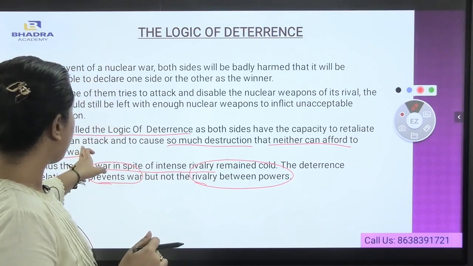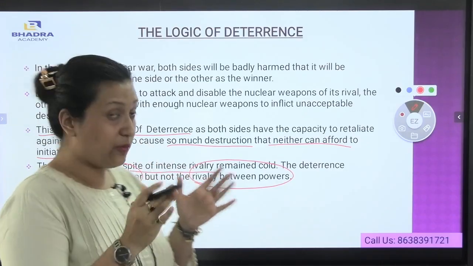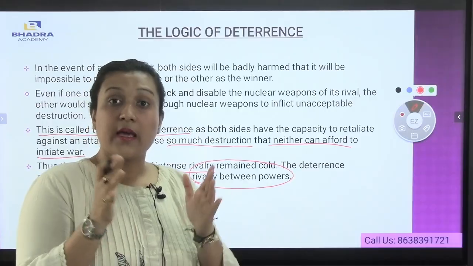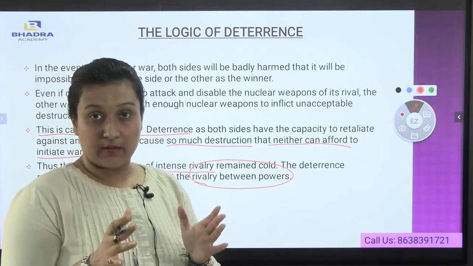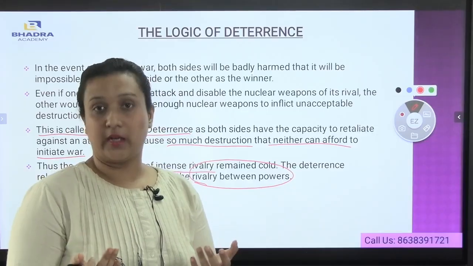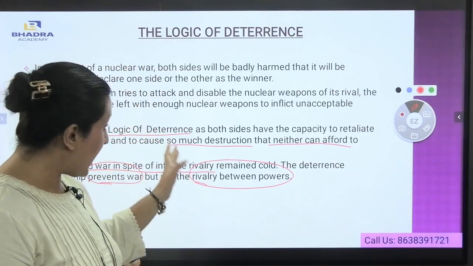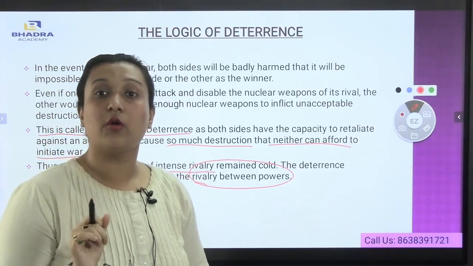In the law of deterrence, each has the capacity to retaliate against the attack, but the rivalry between the two countries will not decline. For that reason, the Cold War is considered in that way regarding the law of deterrence.